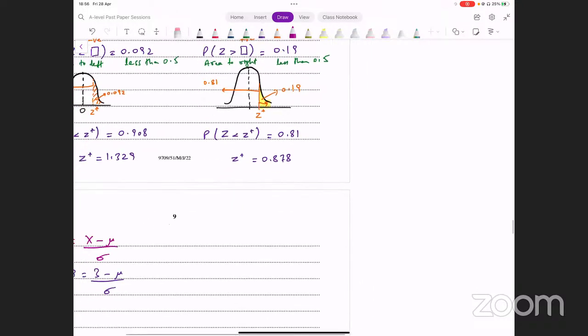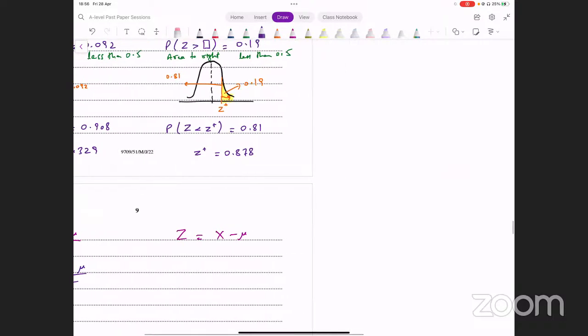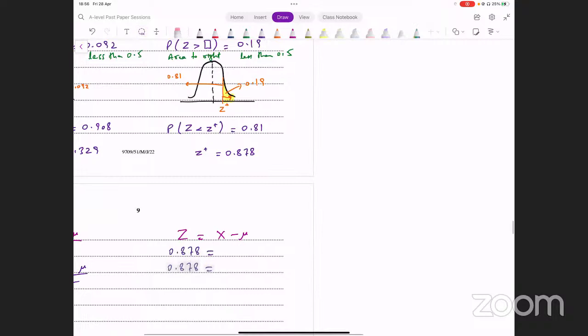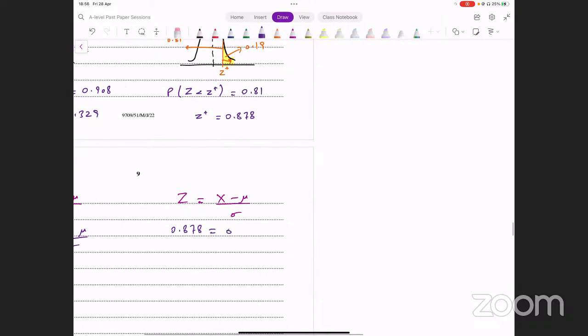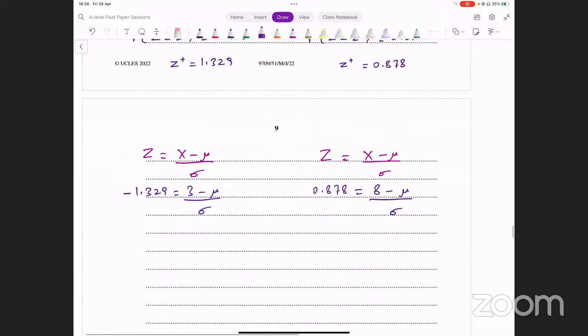Now remember, z is positive, तो जब फॉर्मूला में इनपुट करेंगे इसकी पॉजिटिव वैल्यू ही इनपुट करेंगे। z की जगह पे आप क्या इनपुट कर देंगे, 0.878 equals x minus mu over sigma. x की वैल्यू यहाँ पे क्या थी, 8 minus mu over sigma. Now you have two equations, you can solve them simultaneously and find the values of sigma and mu. All right, so इसको हम अगर इस तरह कर लें, sigma equals 3 minus mu over minus 1.329, and from here we get sigma equals 8 minus mu over 0.878.